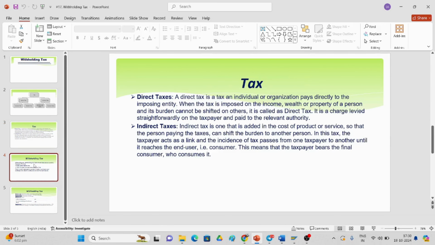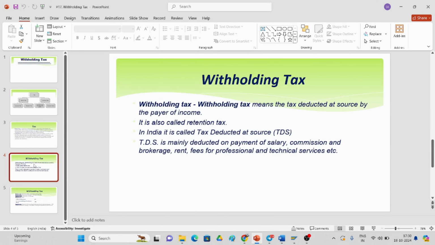Okay, coming to the withholding tax. Withholding tax means the tax deducted at source by the payer of income. What do you mean by tax deducted at source? Withholding tax is what we call TDS. This is the TDS we will be calculating on salaries, professional charges, lottery winnings and so on.